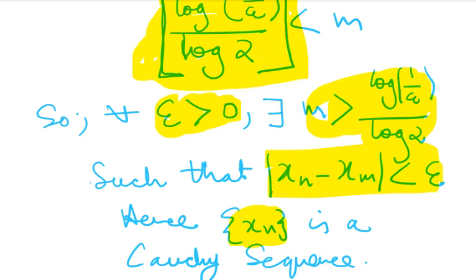So I hope you all have understood what a Cauchy sequence is. We have completed the convergent part from the real analysis. Now we will be going on to the divergent part, but not for this video. For this video, that is enough.